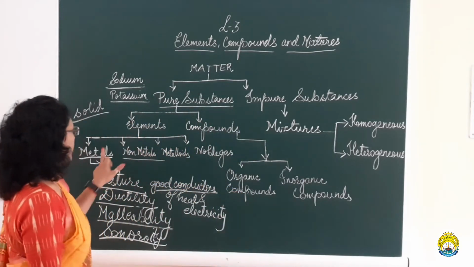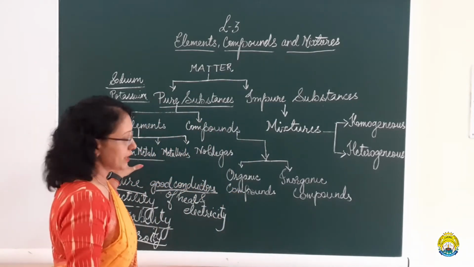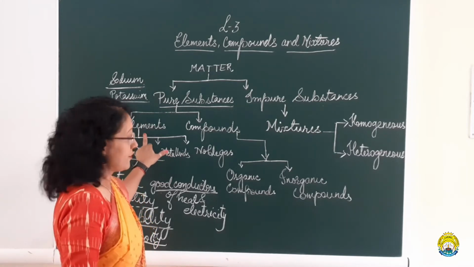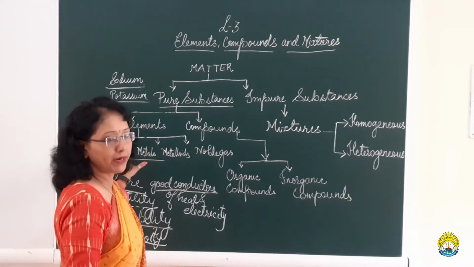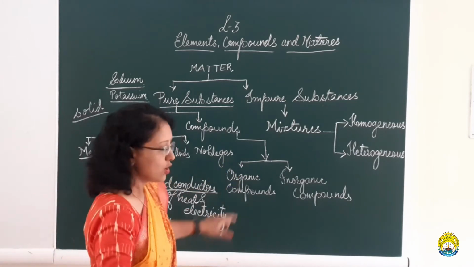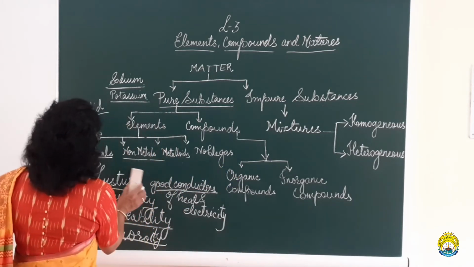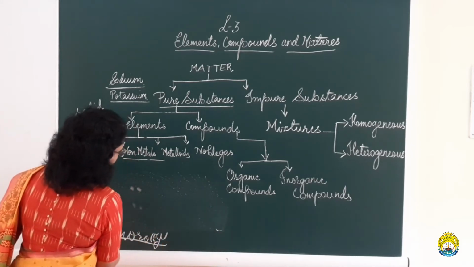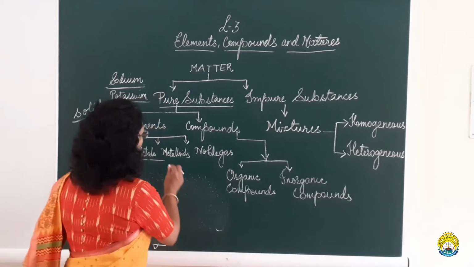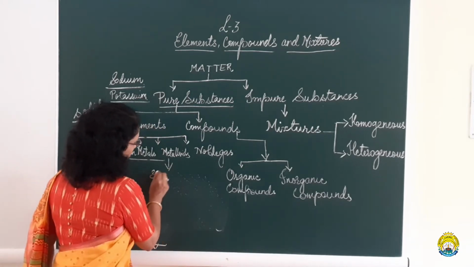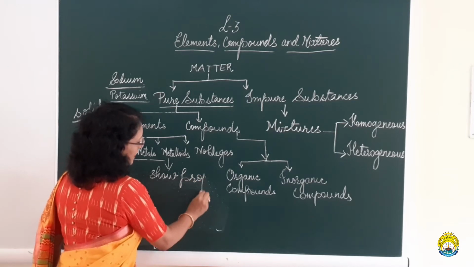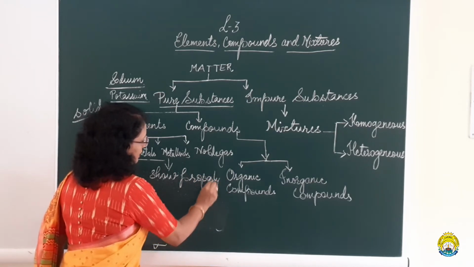Okay, so these are the two classifications of elements. Elements are pure substances which are further classified into metals and non-metals, metalloids and noble gases. When we talk about metalloids, metalloids are elements that show the properties of both metals as well as non-metals.